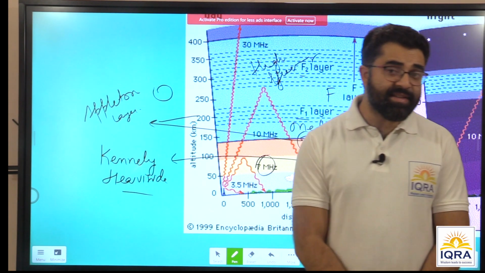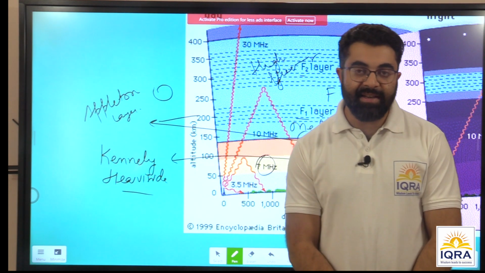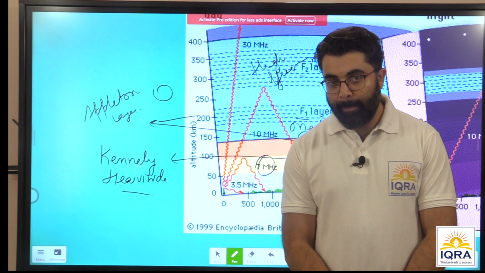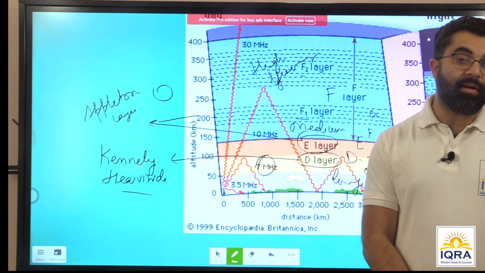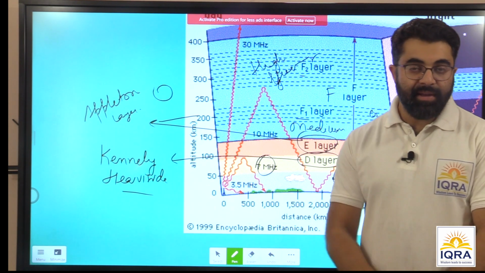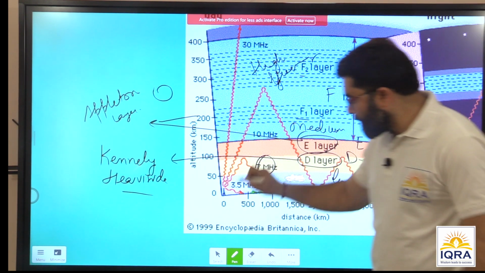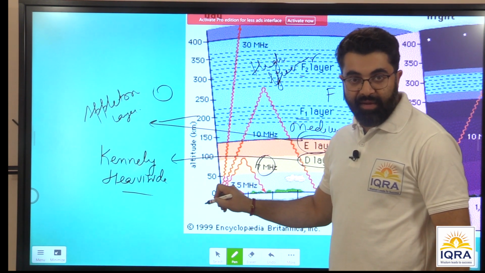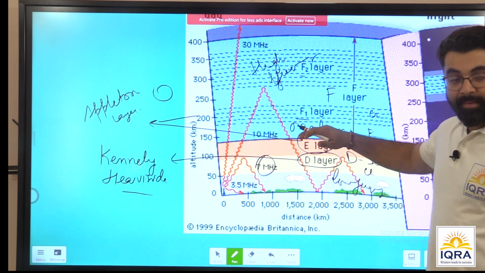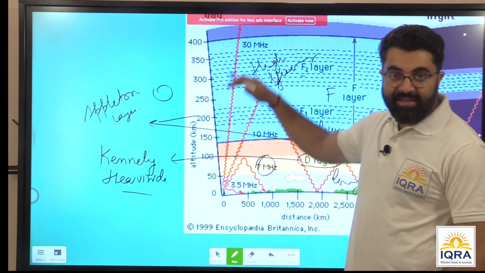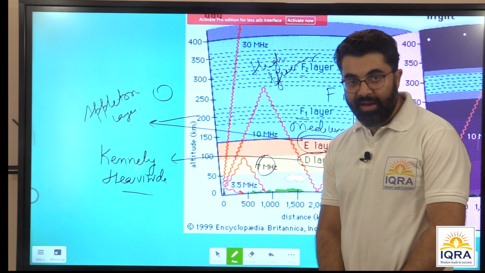So radio frequencies, what was the reflecting point? Today we can say satellites reflect signals and then they are amplified on the surface of Earth. So what acted as a transponder for radio waves prior to the launch of satellites? It is the ionosphere. The ionosphere reflected radio waves. The D layer can reflect low frequency, the E layer medium frequency, the F layer high frequency radio waves. They can be reflected from there and help in radio communication.